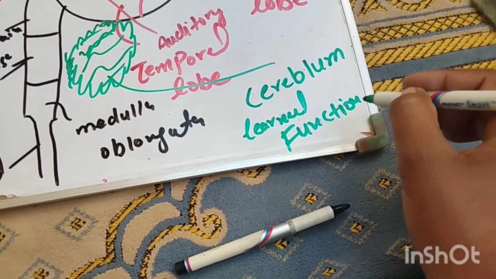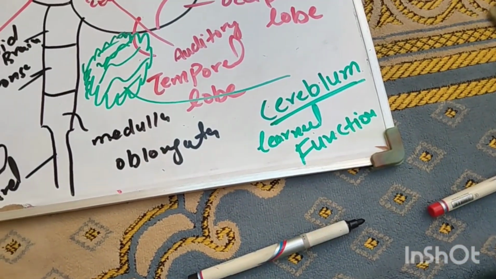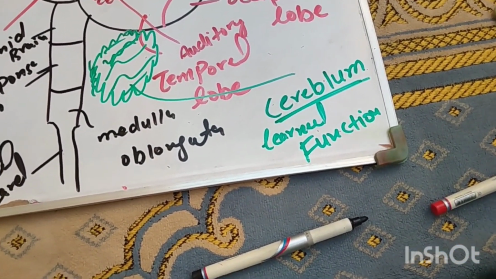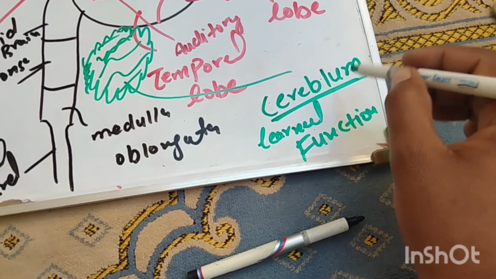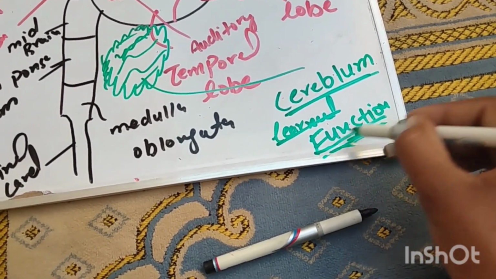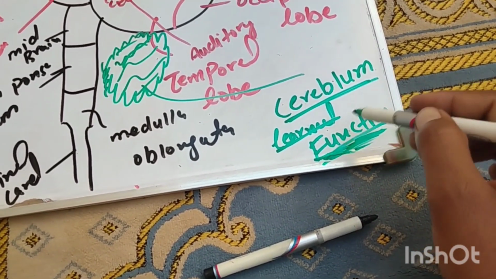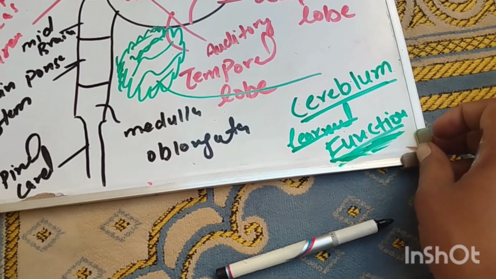Learned function is under the control of our cerebellum, and our body balance is also under the control of the cerebellum.